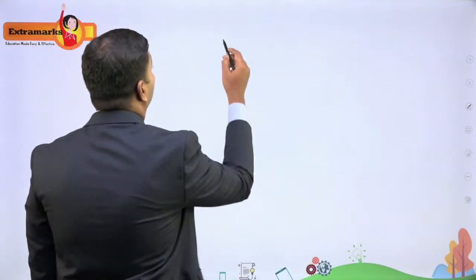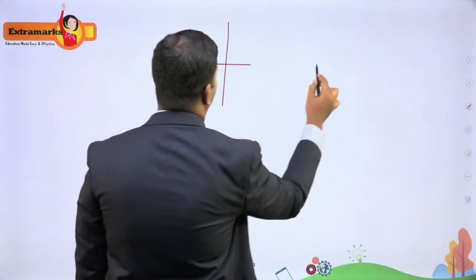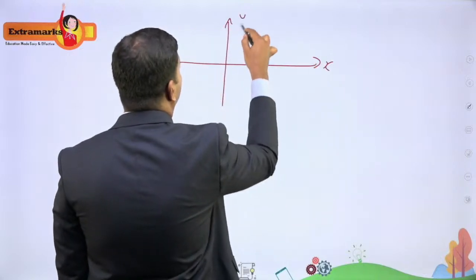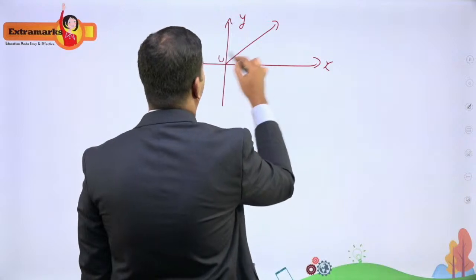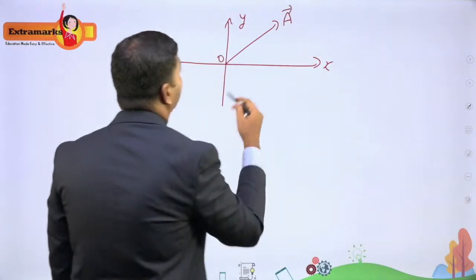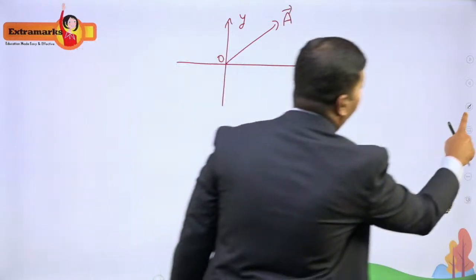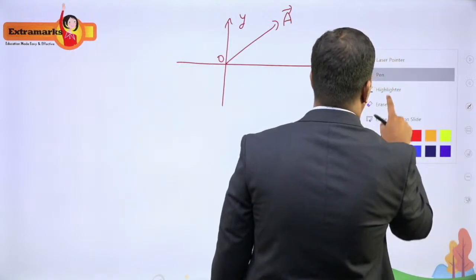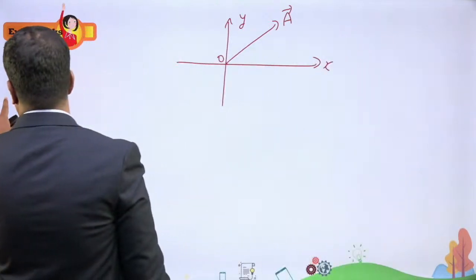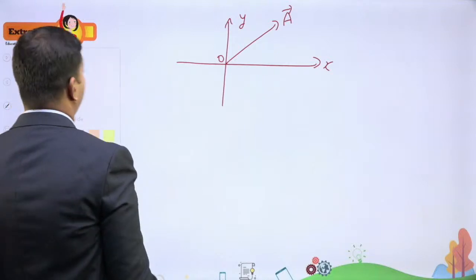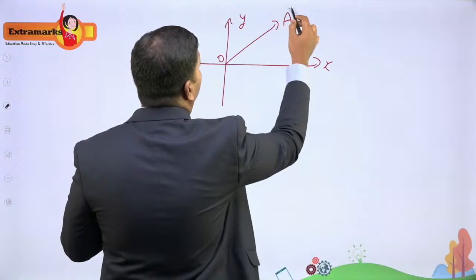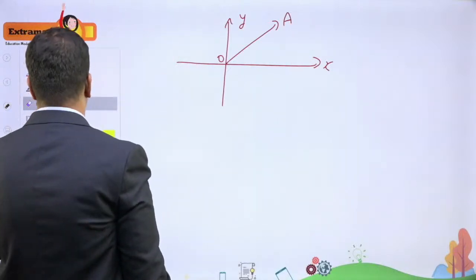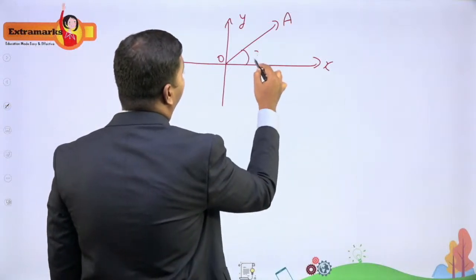Now let me sketch the diagram here. So this is the x-axis and y-axis. Now I have vector OA, which makes an angle of 30 degrees.